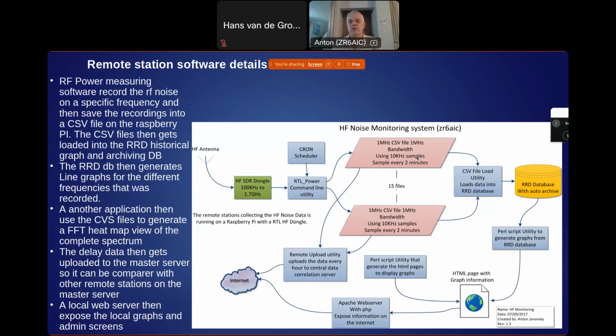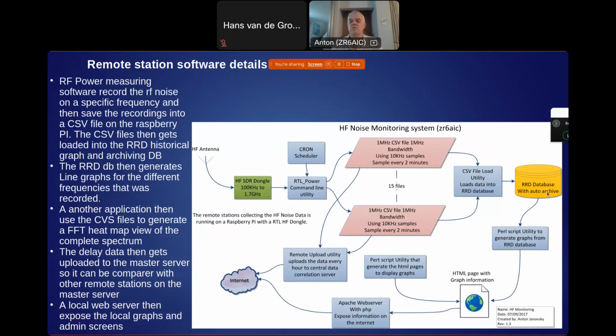One is the files used for the actual bandwidth comparison, and the other is to do the heat map view, which was that green view that I showed you. The two files get generated independently, and then the data gets loaded from the CSV files into a local database, an RRD database.